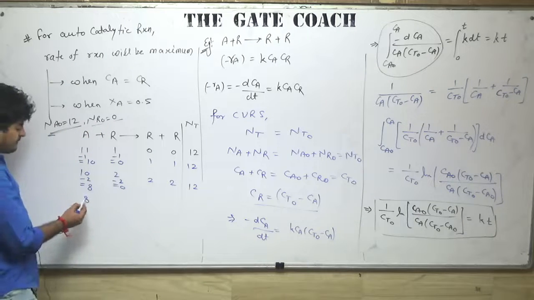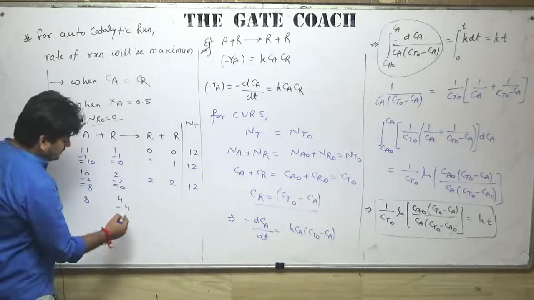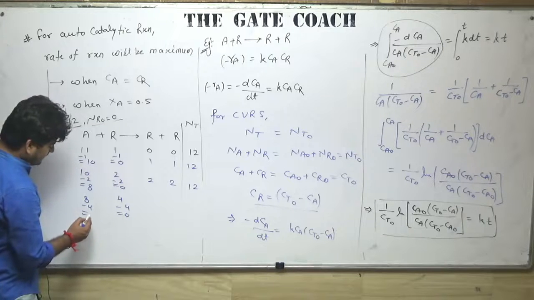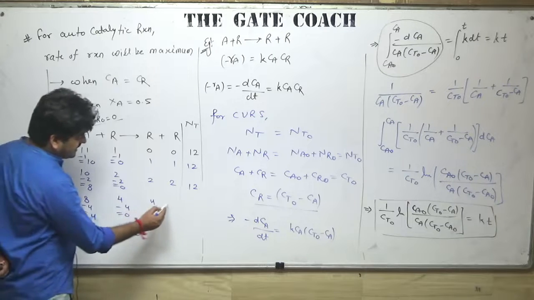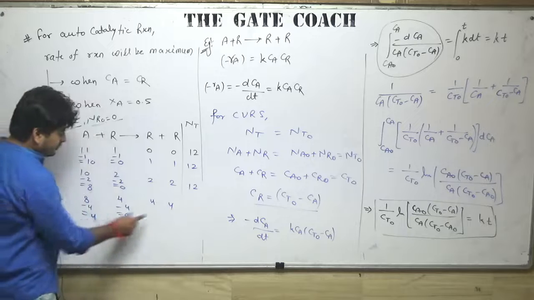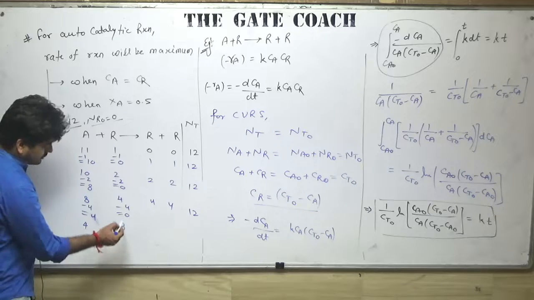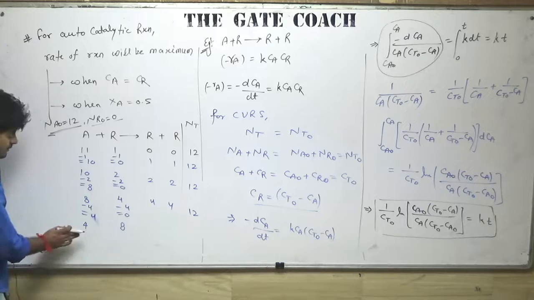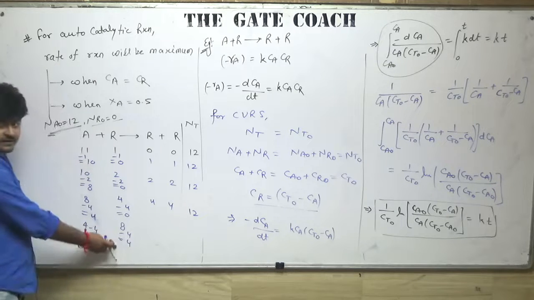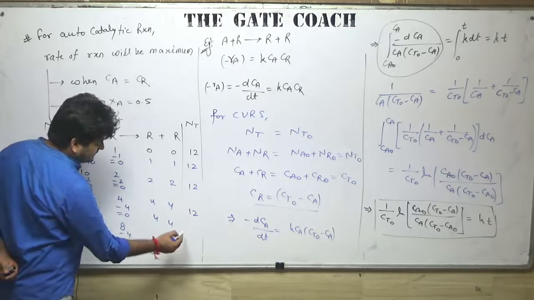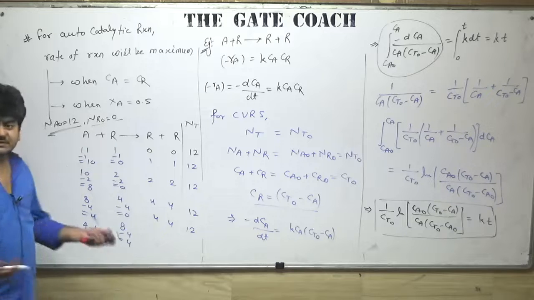Now we have 8 moles of A and 2 plus 2, 4 moles of R. Now 4 moles of R will react with 4 moles of A. So 4 moles of A will be remaining and 4 moles of R each will be formed. So total will be 4, 4, 4, 12. So what we have? We have 4 moles of A, 8 moles of R. Now 4 moles of A will react with 4 moles of R. So 4 moles of R will be remaining and 4 moles of R each will be formed, and total will be 12. So you can see that's how the reaction is taking place.